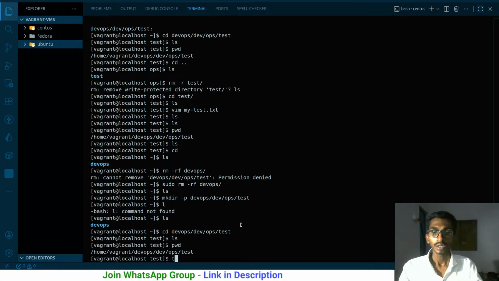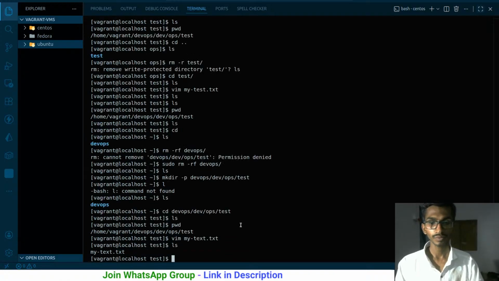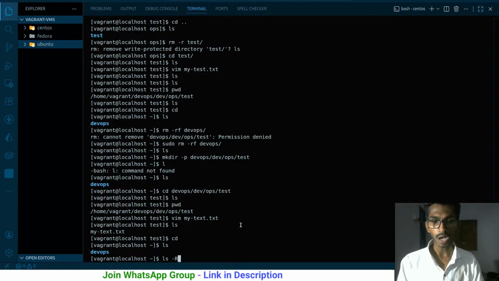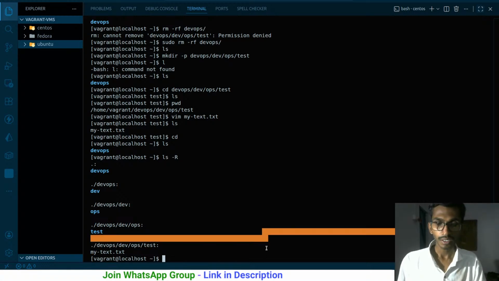This is the one. Touch or vi, I'm going to be creating my test.txt over here, and insert mode. This is the file for my test. Save it. Done. Alright, now I have it here. Let me go to the home directory, and if I say ls -R, you can see that inside devops/dev/ops/test I have my test.txt file, right?